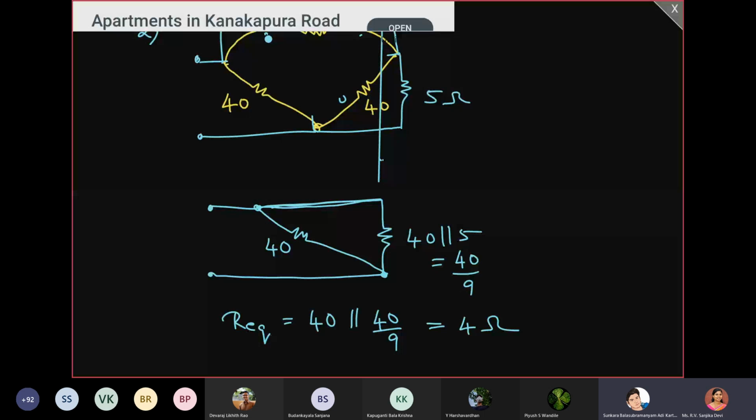Fourth question, I think rather than star to delta, there are two boxes, right? If you convert one of the boxes from delta to star, I think in a single step we will be able to get the solution.